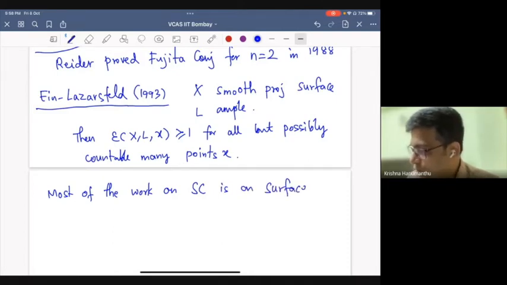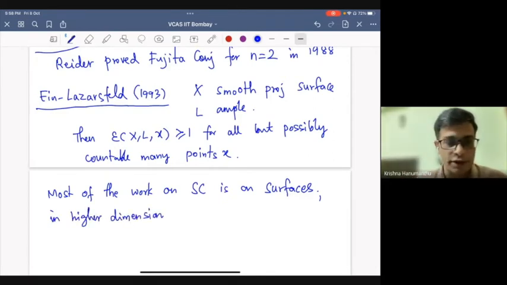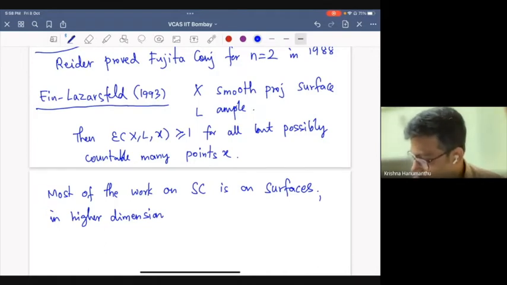That's where we know most information about Seshadri constants. Though in higher dimension, meaning 3-folds and higher, results are known, but for only some special classes of varieties.